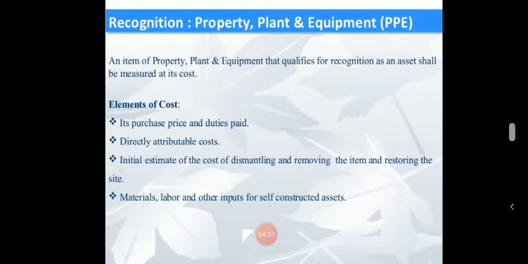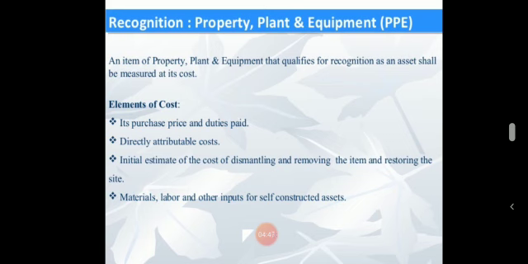An item of property, plant and equipment that qualifies for recognition as an asset shall be measured at its cost. So what are the elements of cost?